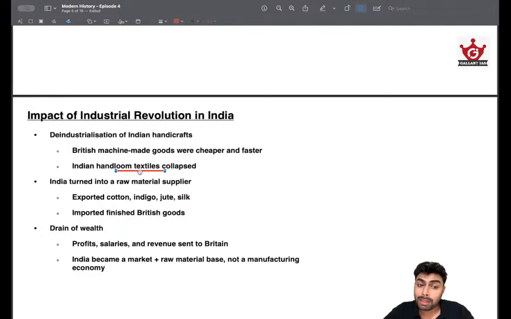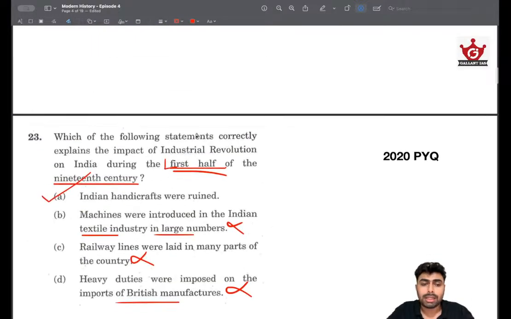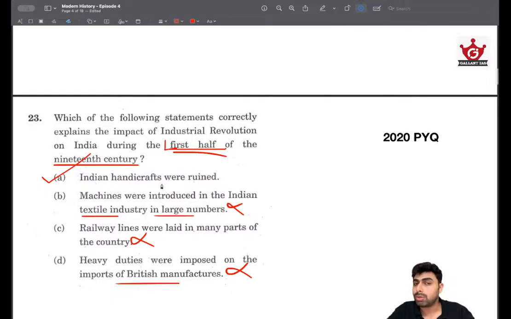Indian handloom textiles collapsed, and Indian textiles were primarily industrialized based on these handlooms, meaning looms operated by hands, whereas machines like the spinning jenny or steam engine could drive these things entirely without any human intervention. So obviously deindustrialization of Indian handicraft, or the collapse of Indian handicrafts, happened. That's exactly what is being asked in this question.